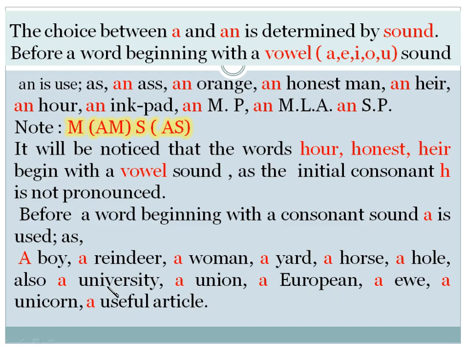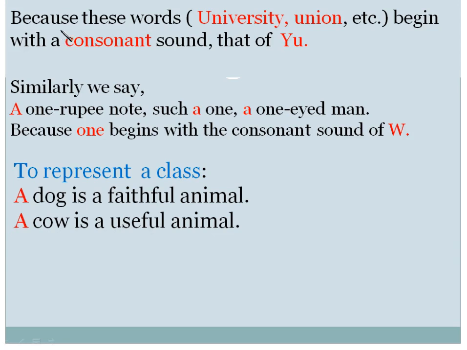And also a university, a union, a European, a EU, a unicorn and a useful article. Here we use A also. The first letter is a vowel, but the sound produced is YU, so we use article A. Because these words, university, union, etc., begin with a consonant sound, that of YU.